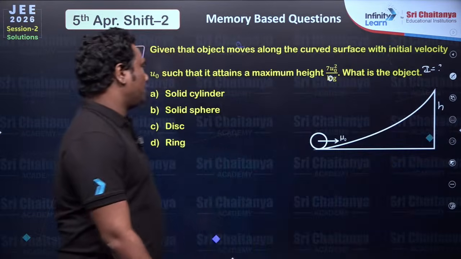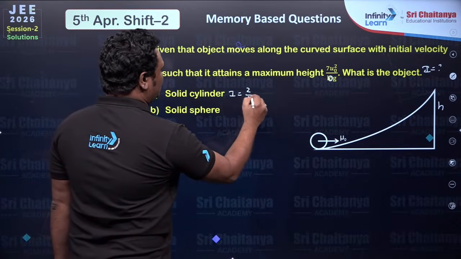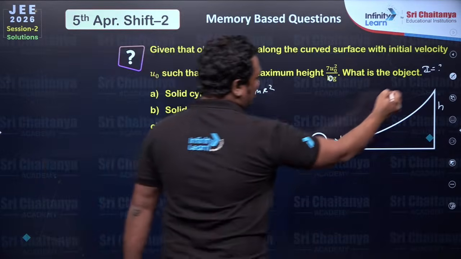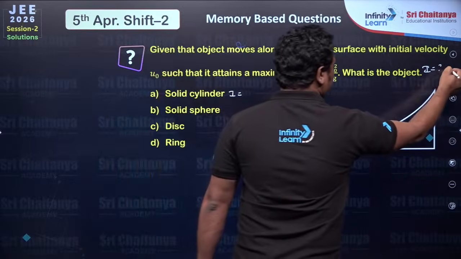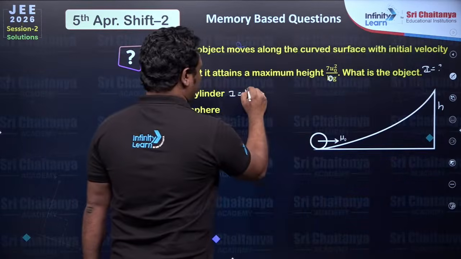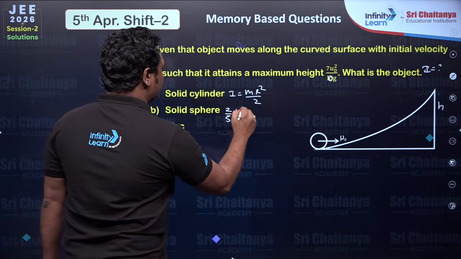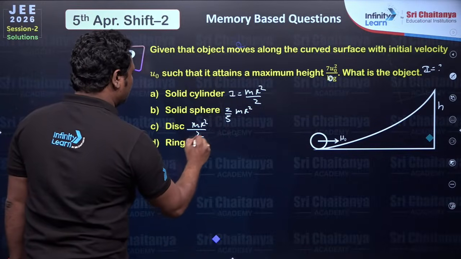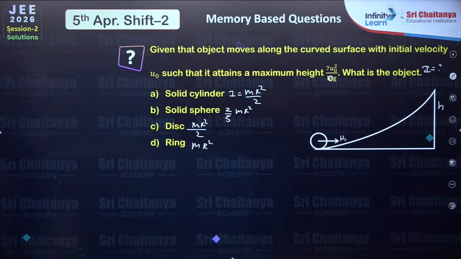If we can get the moment of inertia, then solid cylinder I value is mr square by 2. Solid sphere is 2 by 5 mr square. Disk is also mr square by 2. Ring is mr square. So if we can find the I value, then we can simply find the object also.